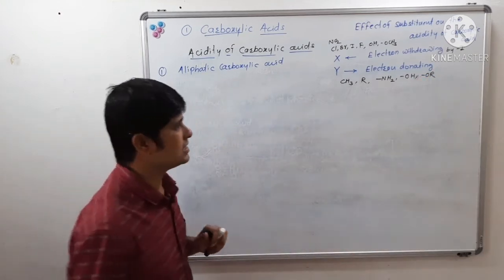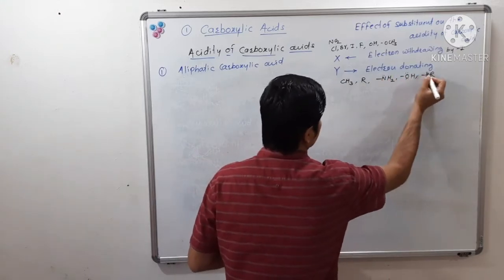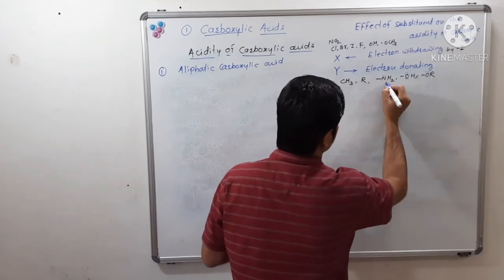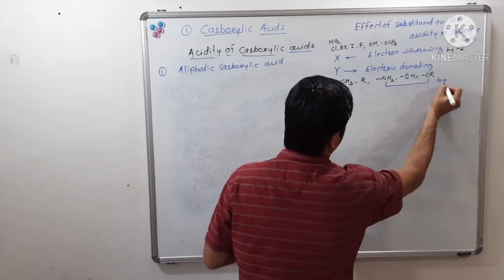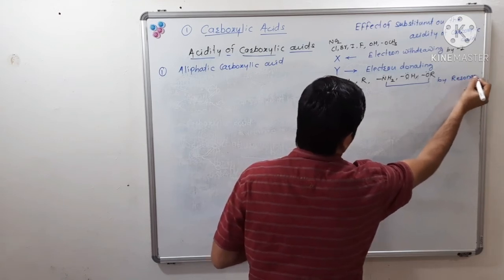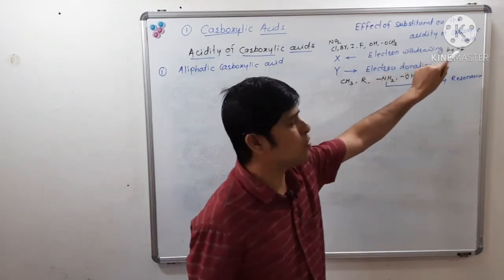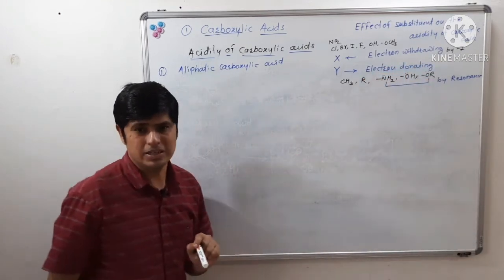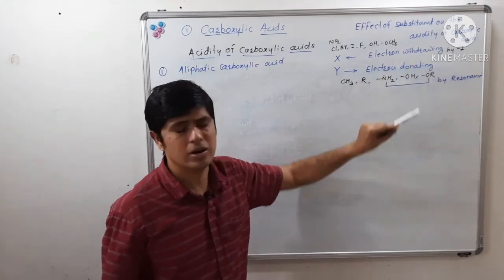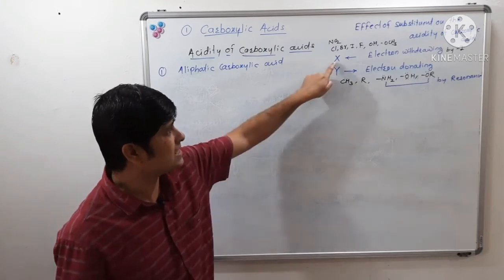These last three are electron donating by resonance. But these three are electron withdrawing by minus I effect, though electron donating by resonance.